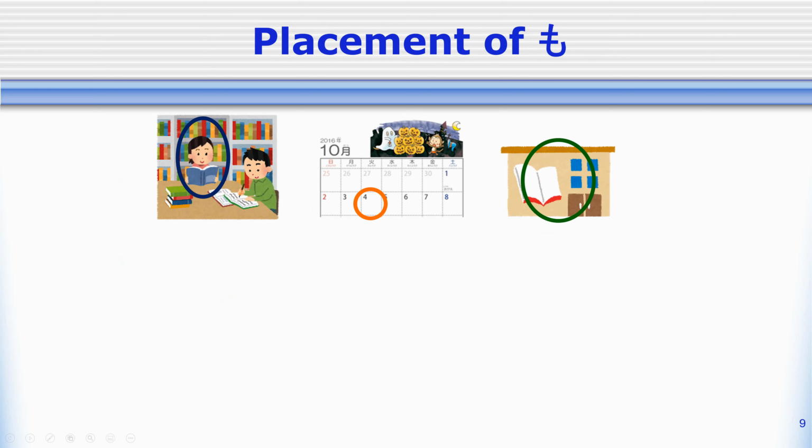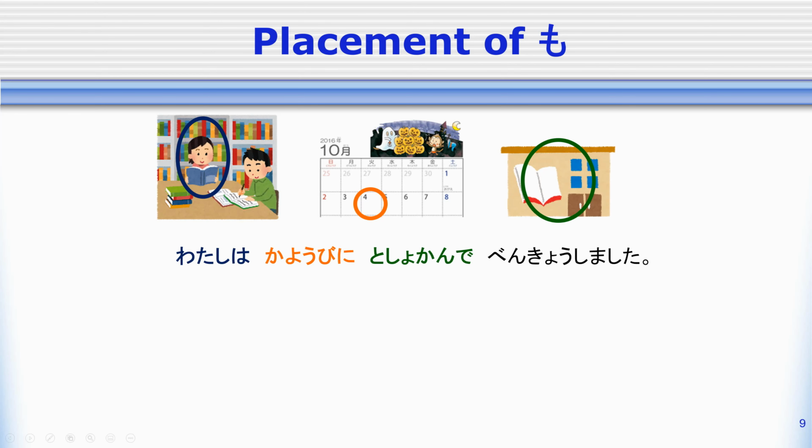So, now that we have mo in a lot of different places, what gets a little bit tricky is where in the sentence we should actually put the mo. Like, what particle we should add it to or replace it with. So, when we say too in English, we can put it in a lot of different places in the sentence, and we kind of rely on context to figure out which one we're talking about. But when we use mo in a sentence, there are specific places in the sentence where it needs to go. So let's take a look at an example.